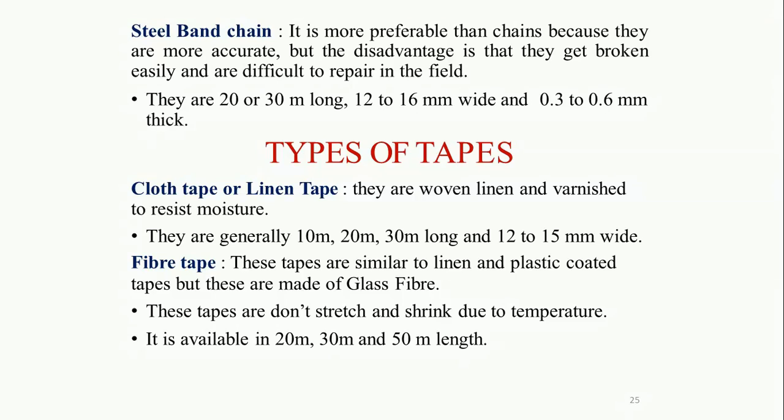Now we discuss the types of tapes which are available for determination of linear measurements, for calculating the horizontal distance. Number one is cloth tape or linen tape. They are woven linen and varnished to resist moisture. They are generally 10 meter, 20 meter, 30 meter long and 12 to 15 mm wide, right? Number two is fiber tape. These tapes are similar to linen and plastic coated tapes, but are made up of glass fiber. These tapes don't stretch and shrink due to temperature. It is also available in 20 meter, 30 meter and 50 meter lengths.